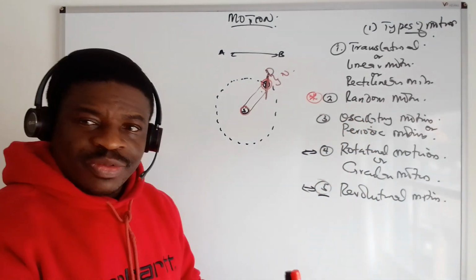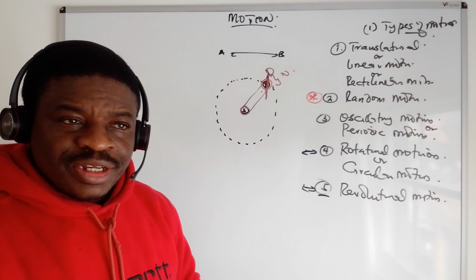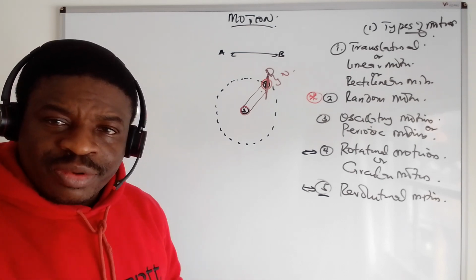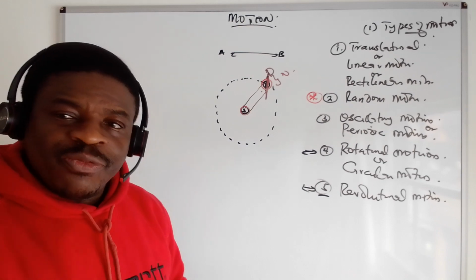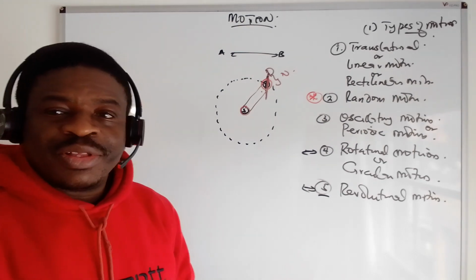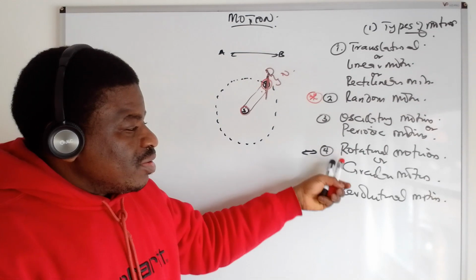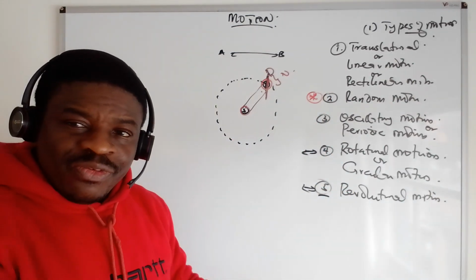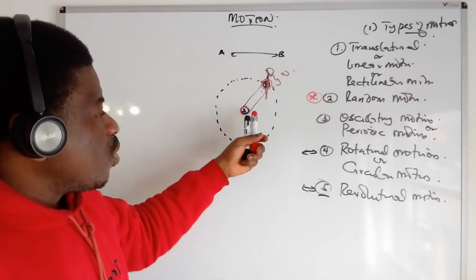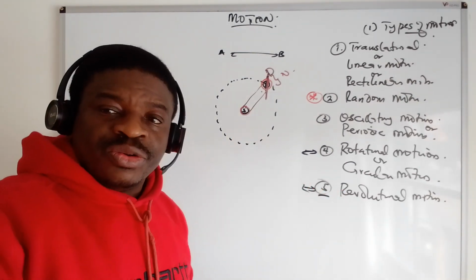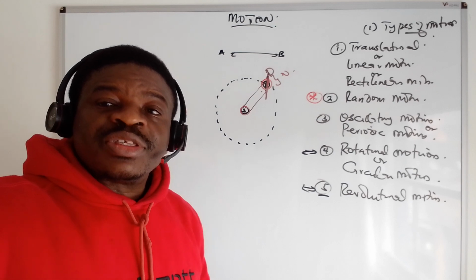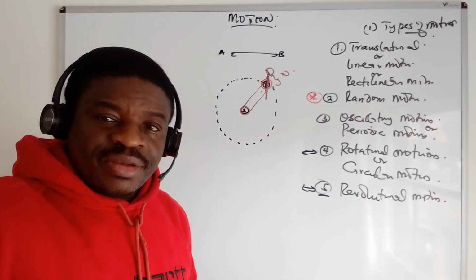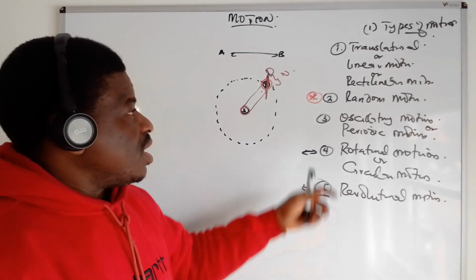When the tire comes down and the car is moving, which type of motion is it? Really, there are two: circular or rotational motion, and translational motion, at the same time, as it's moving from one place to the other. But when you talk about revolutionary motion, the earth moves around the sun, causing seasons, 365 days for a year. So that is revolutionary and rotational.